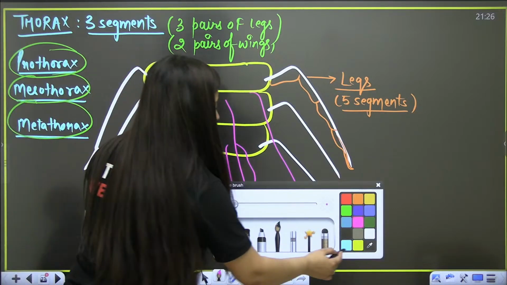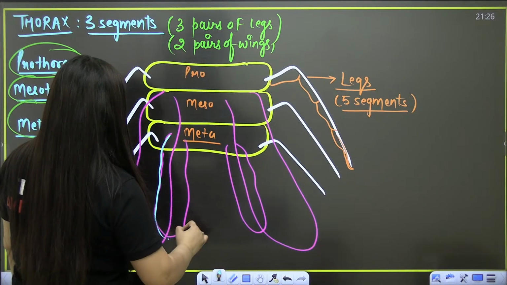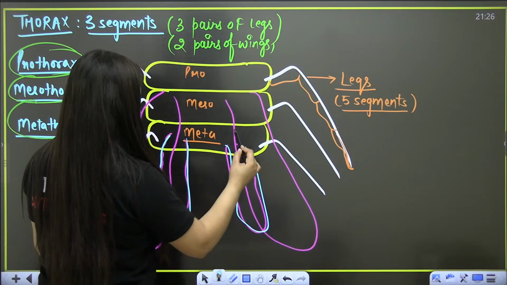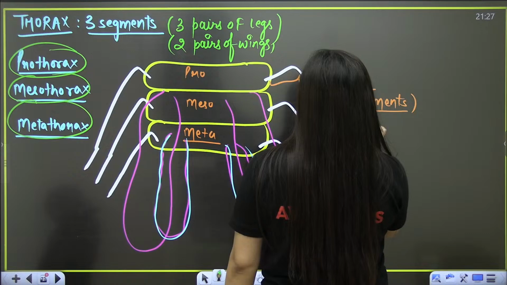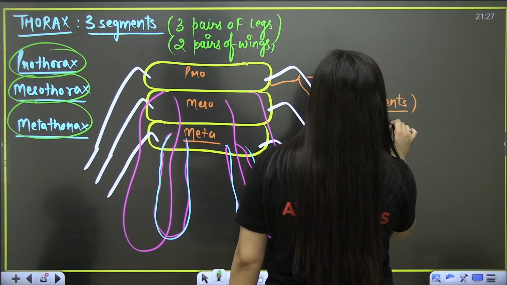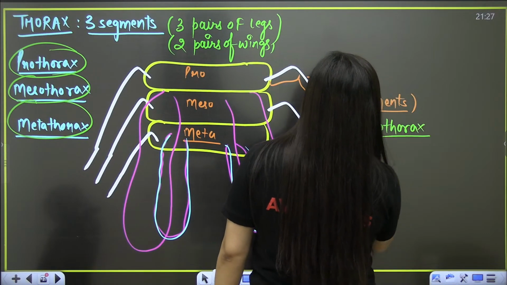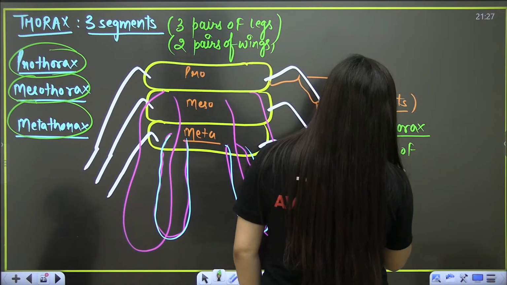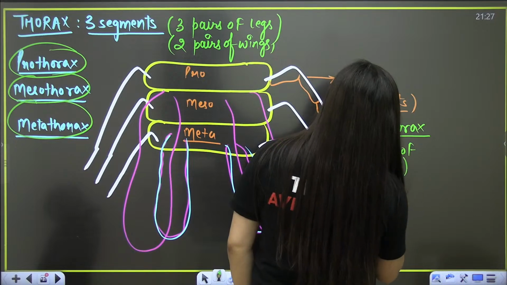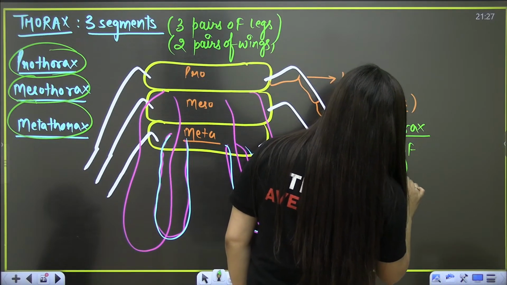Let me change the color. I said 2 pairs. In the mesothorax, 1 pair of wings is present, and it is known as forewings.